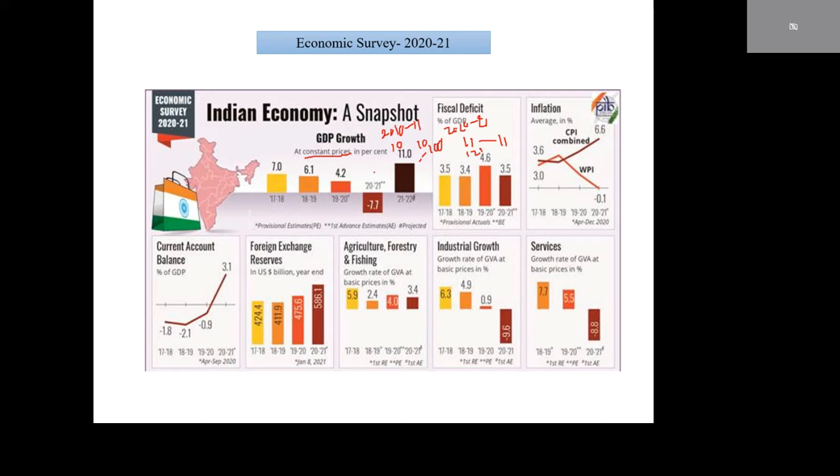What does constant prices mean? We take the 2020 production, that is 11 units, but we take the base year price, that is 10 rupees, so we get 110. That is GDP at constant prices. 121 minus 110 means 11, that is inflation.